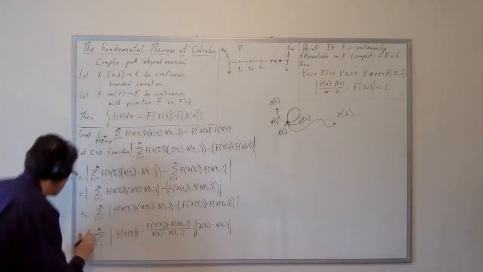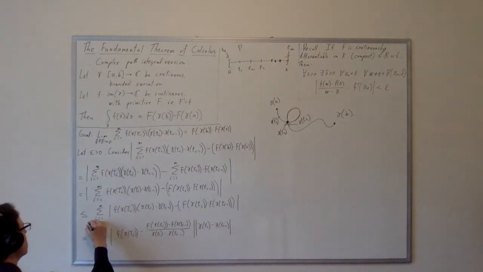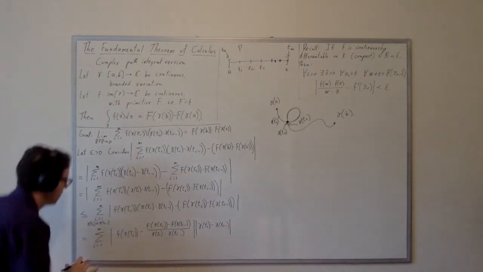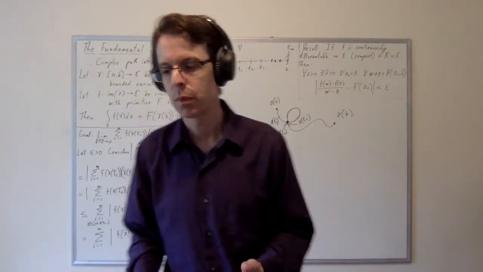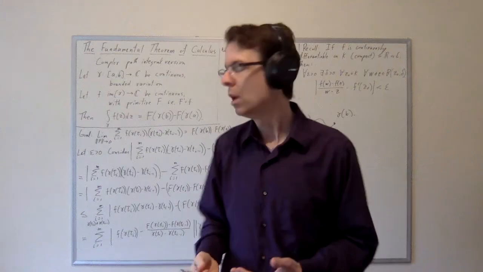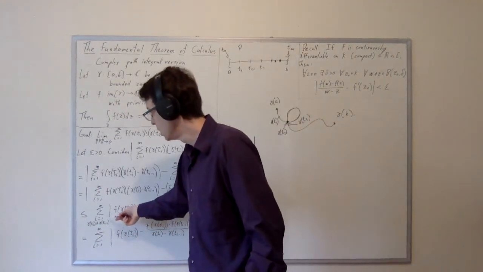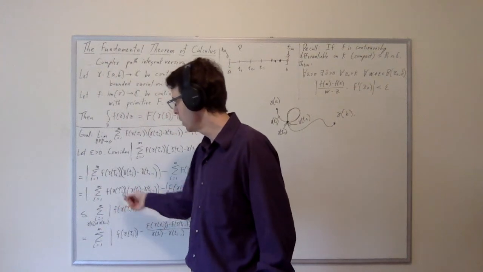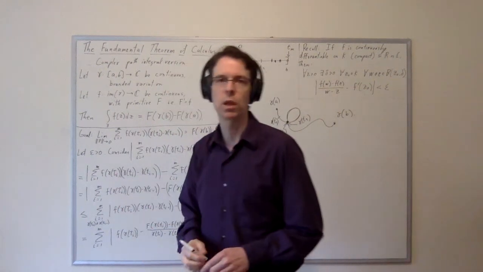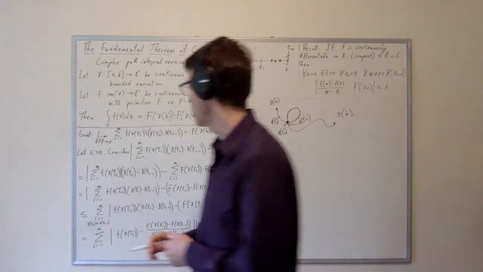So here I'm going to exclude them by adding the condition gamma of t_i is not equal to gamma of t_{i-1}. I'm just going to say that that's a condition on this sum. Now, ultimately, that changes the indexing of the sum, but it doesn't change the result. So I can freely add this, right? It doesn't change the result of the sum, so it doesn't interfere with any of these equalities or less than or equal tos, and so we don't have to worry about it.